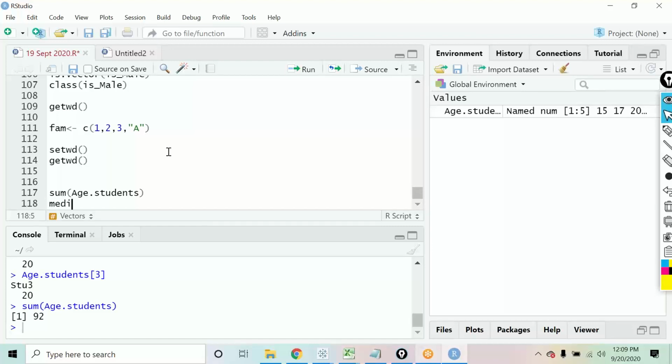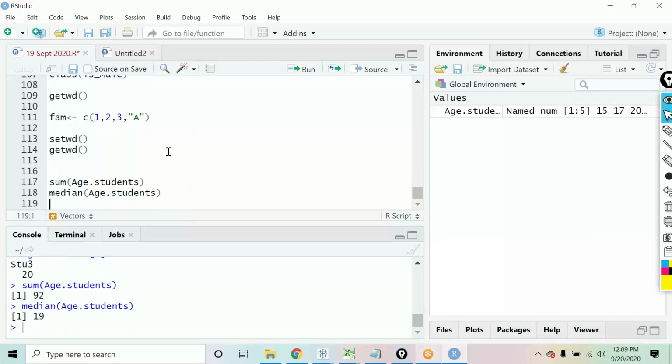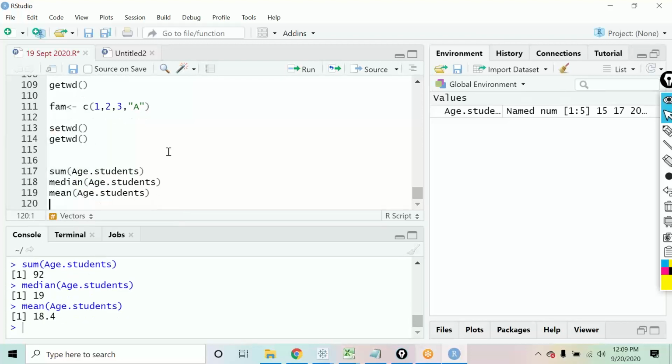If you want to find the median, you can find the median of that. If I say median of age dot students, it will give you the median value. If you want to find the mean, you can say mean, and you pass age dot students, so it will give you the average value. So you all can try on your machine, just create the vectors and find the sum, median, and mean of all of that vector that you have created.